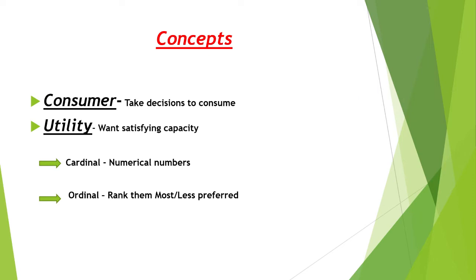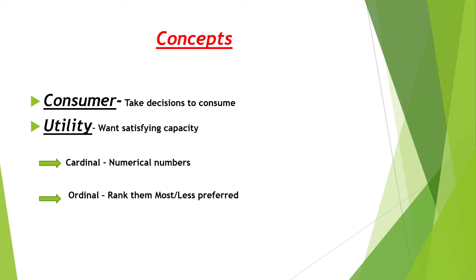Consumer is the one who takes decisions about what to buy and how much to satisfy his wants. Utility is the want-satisfying capacity of a good or service. Utility can be measured in two ways: cardinal analysis and ordinal analysis. In cardinal, we can measure utilities in terms of numbers such as 1, 2, 3, 4, etc. That is, we can measure them in utils.